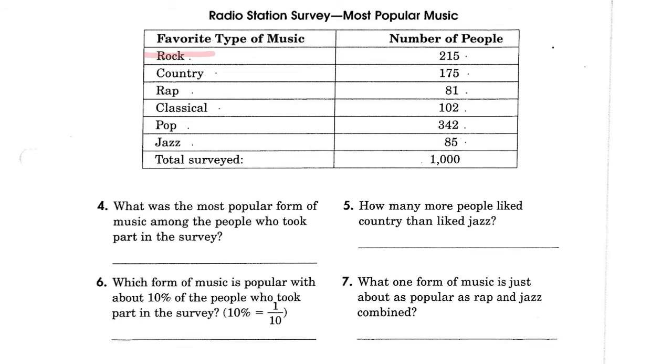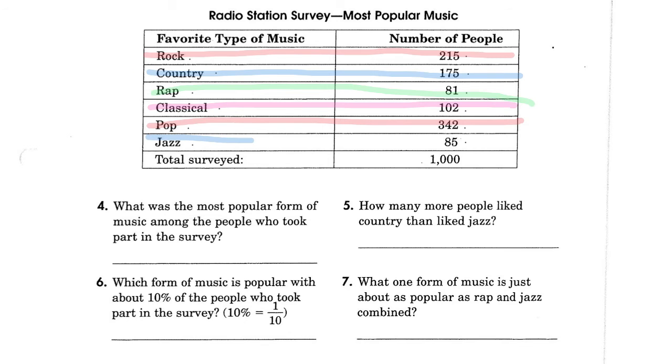So like rock, 215 chose it to be their favorite. Country was 175. Rap was 81. Classical was 102. Pop was 342. Jazz was 85. And then the total that was surveyed was 1,000 people.